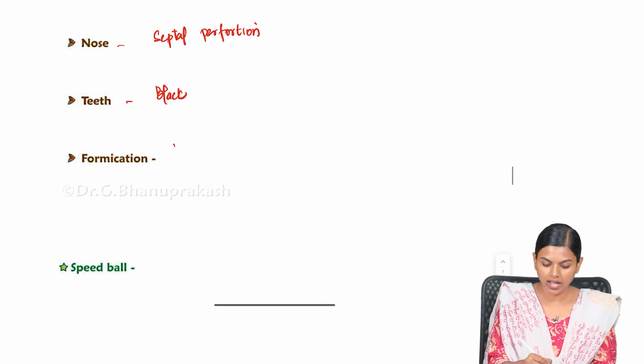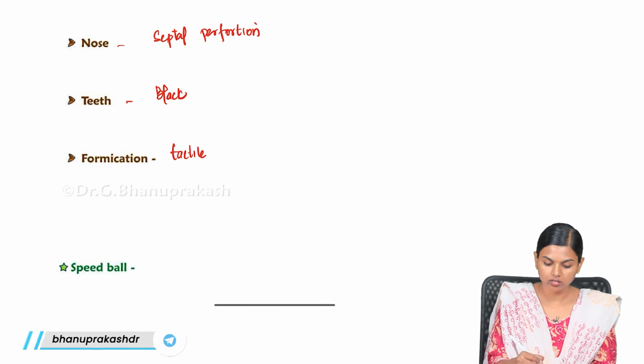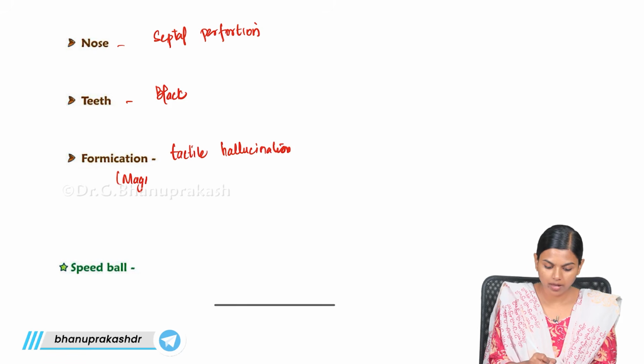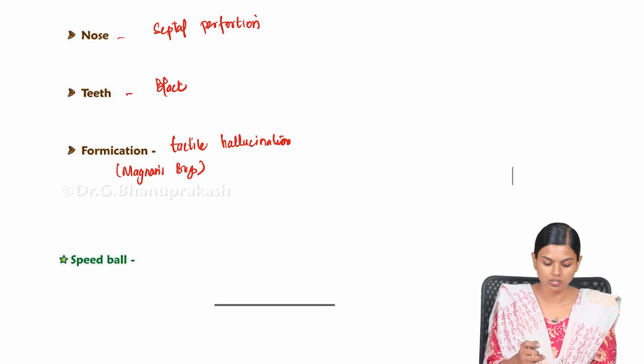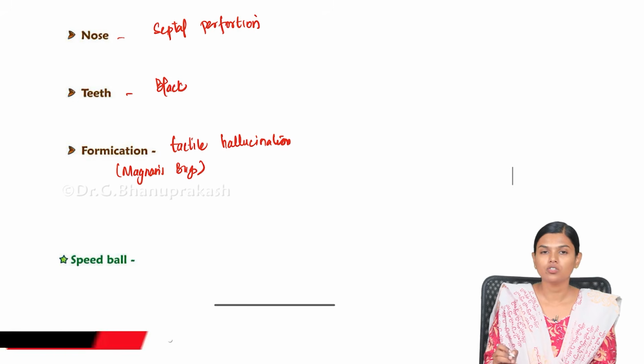You will get tactile hallucination, which is known as Magnan's bugs. Like there will be a feeling of bugs crawling under their skin. This is Magnan's bugs, also known as formication.